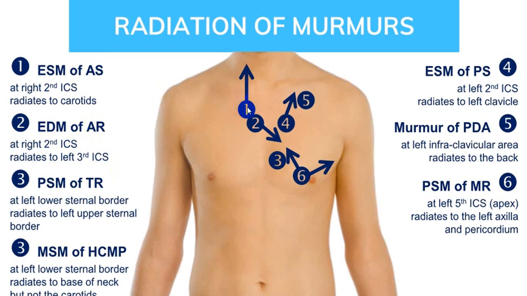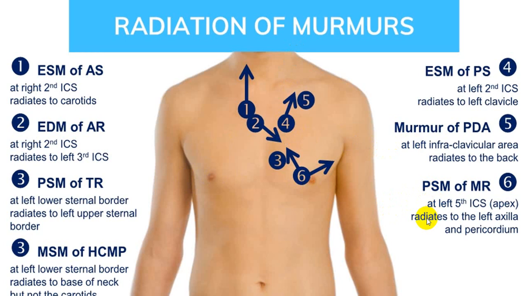In aortic stenosis, it will be conducted from the aortic area towards the right carotid, more prominent compared to the left, but it is conducted to both. While in a case of pulmonary stenosis, it will be selectively conducted to the left carotid.